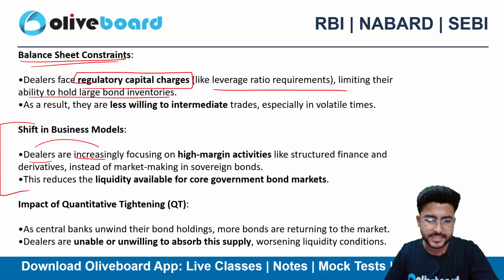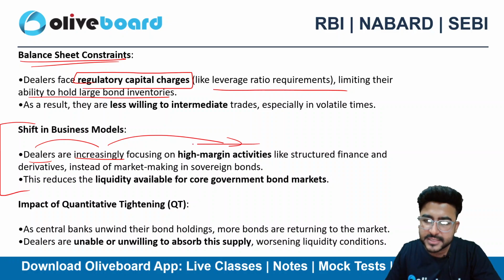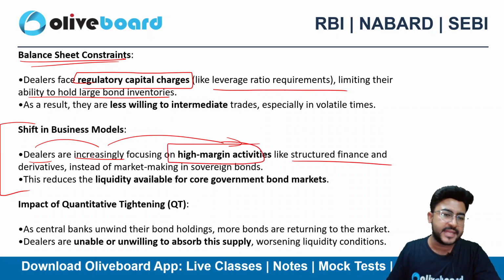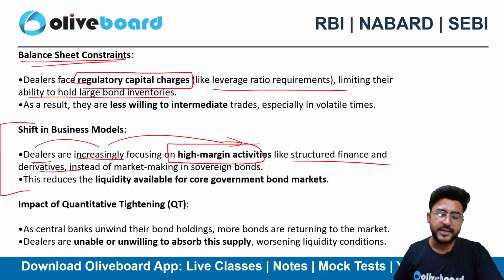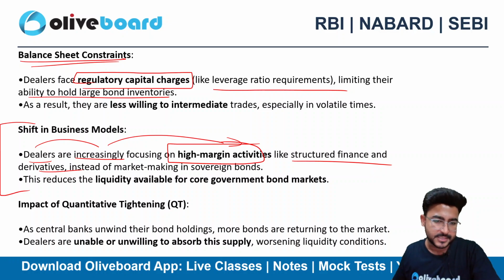Shift in the business model. Dealers are again increasing their focus on high margin activities like structured finance and derivatives. So they need high margins. If you want to enter a derivative position, definitely you need high margins.